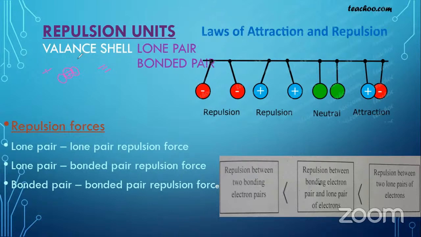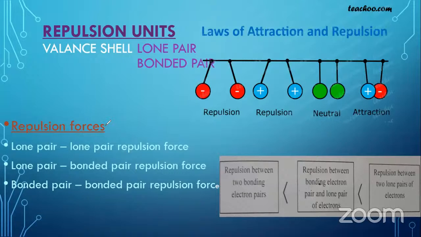Okay, so when you consider the valence shell electrons, you can count the number of electrons. They can be in lone pairs or bonded pairs, but when it turns into repulsion units, you have to think about the bonded pair, and you have to consider only the sigma bonds in multiple bondings. So this is how you should get some idea about valence shell electron pairs and repulsion units, because not all valence shell electron pairs count as a repulsion unit.